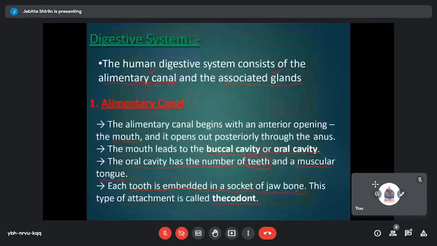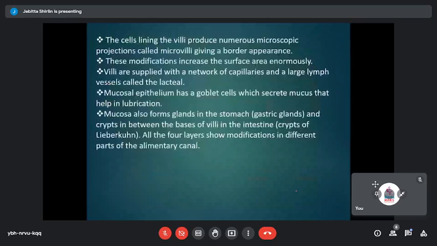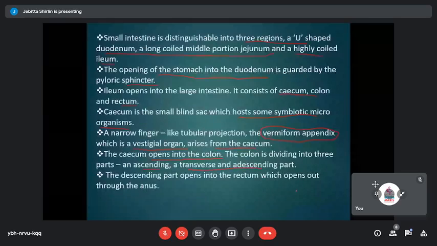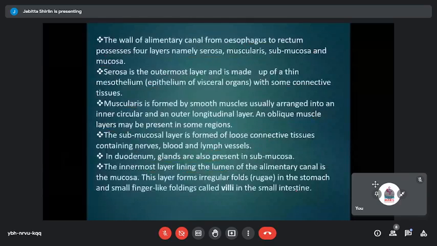All right, so when you look at the wall of our alimentary canal, as we saw in our previous classes, in the previous class I was telling you about the structural organization in animals, and there we saw different types of tissues, isn't it? We saw epithelial tissue, connective tissue, neural tissue, and muscular tissue. When we were seeing the epithelial tissue, we saw simple epithelial tissues as well as compound epithelial tissues, and the epithelial tissues form the major covering part of our body, whereas the connective tissues connect the different regions of our body.